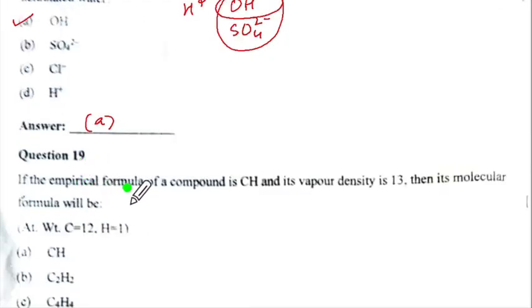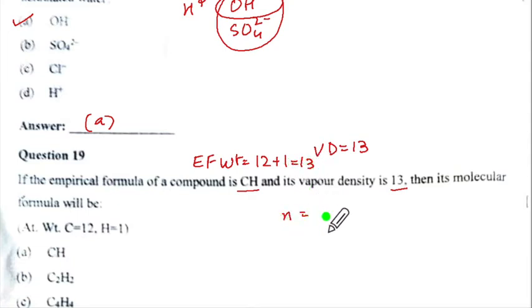Question 19. The empirical formula of the compound is CH and its vapor density is 13. We want the molecular formula. What is our empirical formula weight? It is going to be 12 plus 1, which is 13.